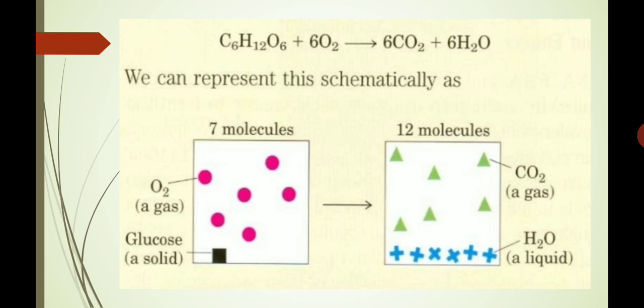Here oxygen is a gas and glucose is a solid. When these 7 molecules react, they give rise to 12 molecules. That is, the green triangles represent carbon dioxide which is in gaseous state, and the blue colored flowers or the crosses represent water molecules which is a liquid. Here we can say 6 green triangles represent 6 molecules of carbon dioxide and 6 crosses represent 6 molecules of water.